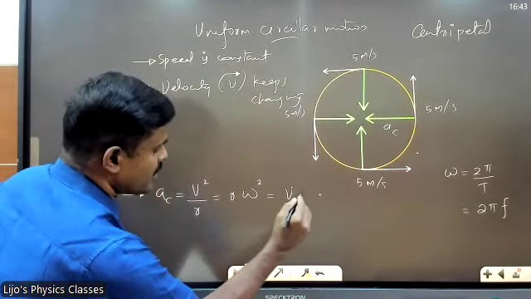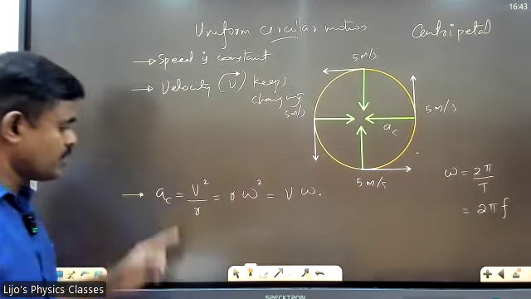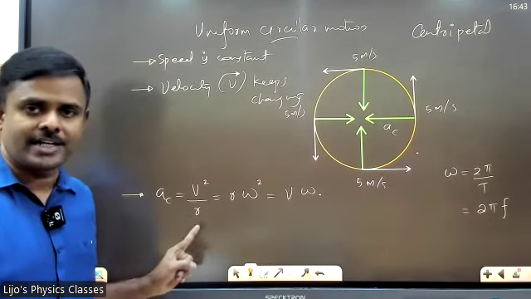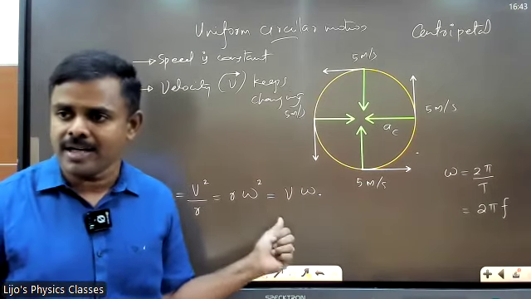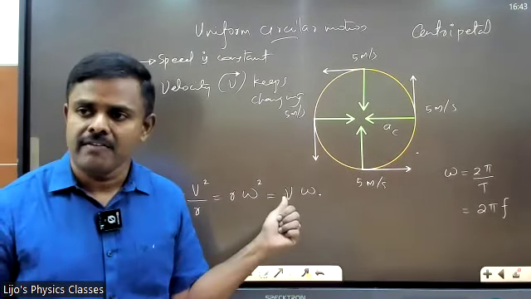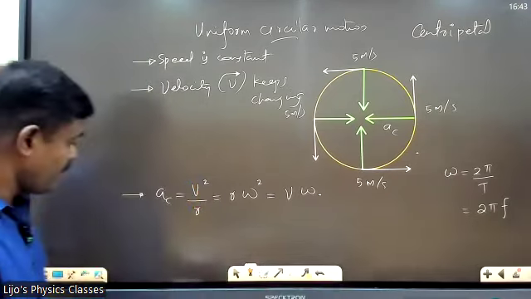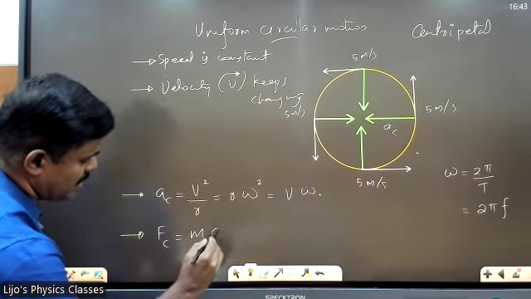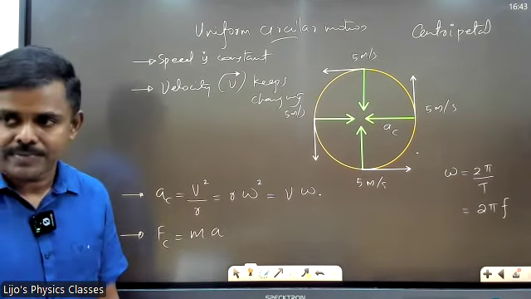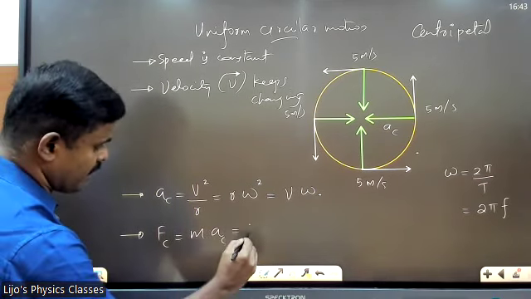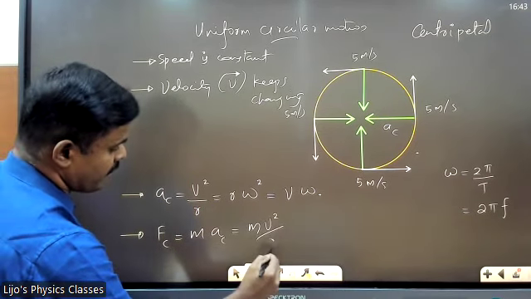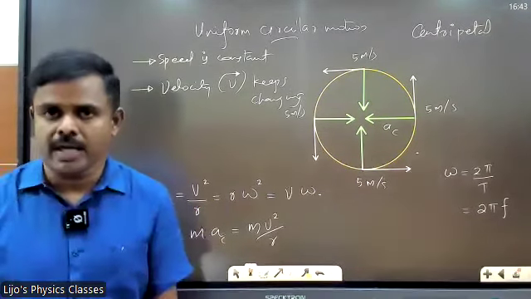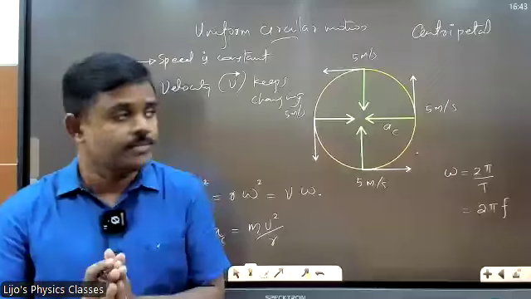There is a third equation, v omega. So the first is in terms of velocity and radius, this is in terms of r and omega, and this one involves velocity and omega. So what will be centripetal force then? Centripetal force is given by F is equal to ma, right? So that will be equal to mv square by r. Okay, I'll just summarize it and I'll show you something.